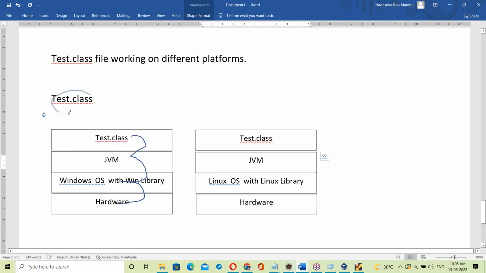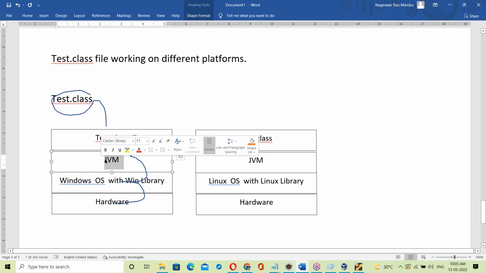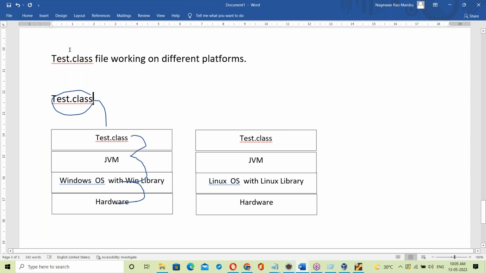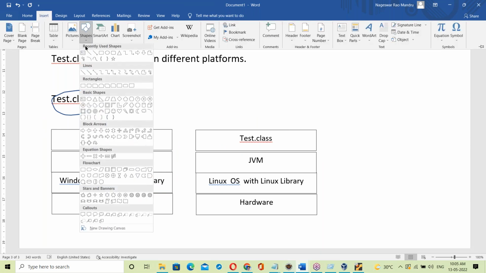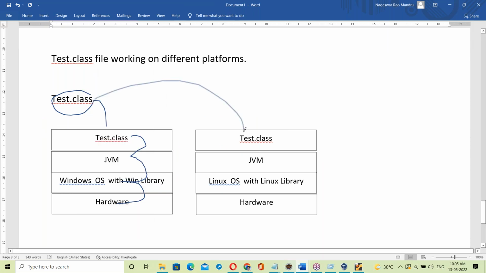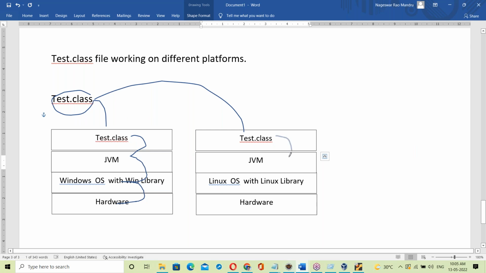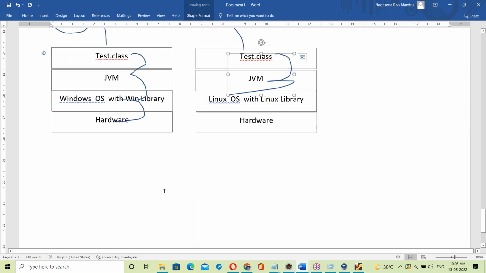Here on Windows OS, the Test.class file is placed on Windows OS. This is the JVM. This JVM takes the Test.class file and links it with the Windows OS library. Suppose the same Test.class file is placed on Linux OS. The Linux JVM takes the Test.class file and links it with the Linux OS library.